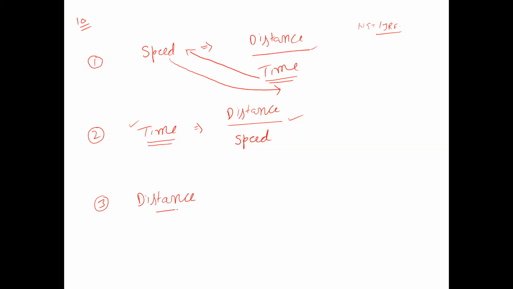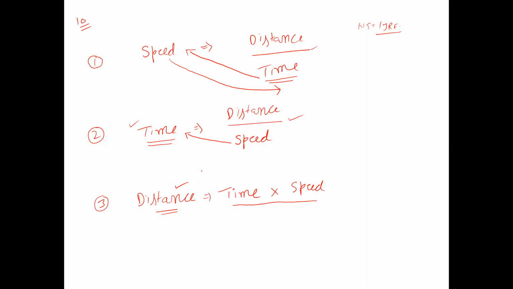This is how to calculate the distance. When we have to calculate the distance, this is very simple. We have to take the speed to the left hand side and we have to multiply it with time. So when you multiply time with speed or speed with time, then you shall be able to calculate the distance covered by any moving object.